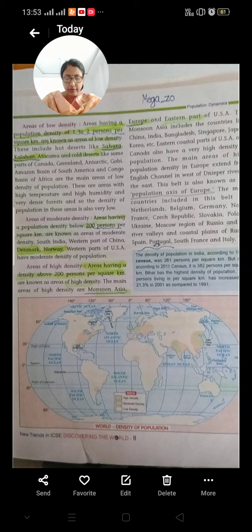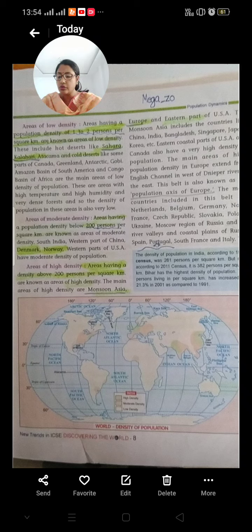We had discussed population dynamics, and we spoke about underpopulation and overpopulation. Underpopulation is the type of population in which the population is less than the available resources of a country, whereas overpopulation is the situation where the country has more people than its physical and human resources can support with adequate living standards.